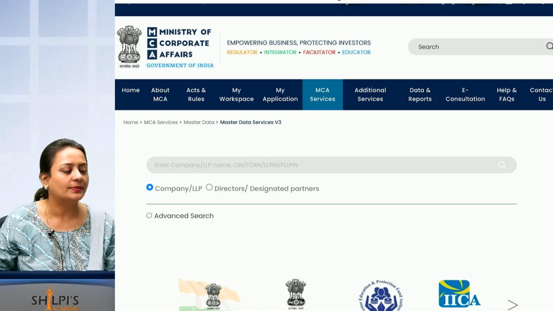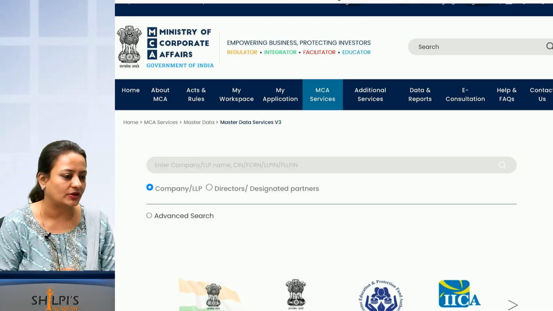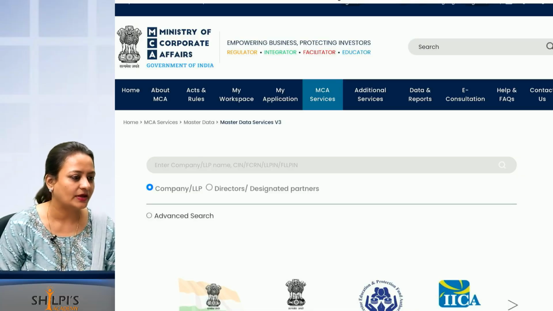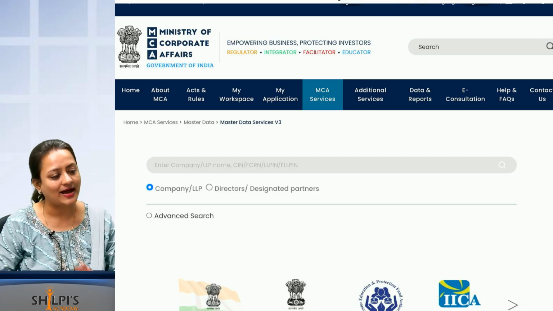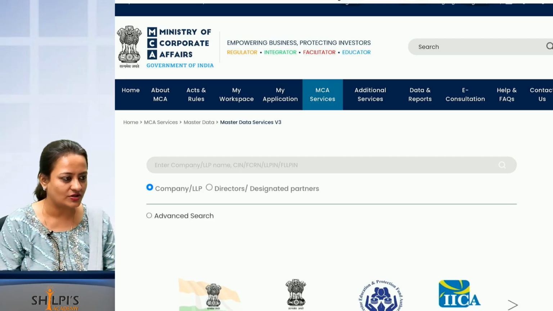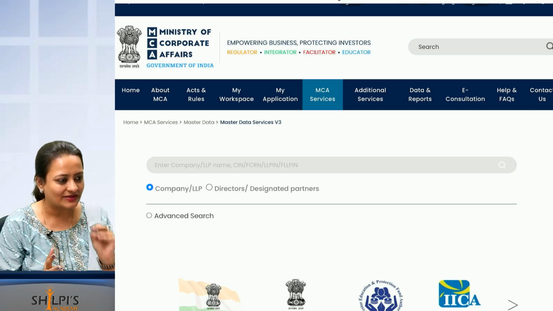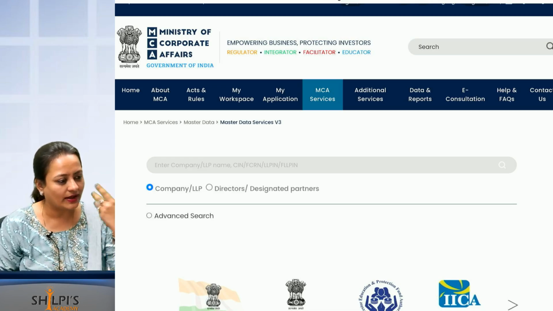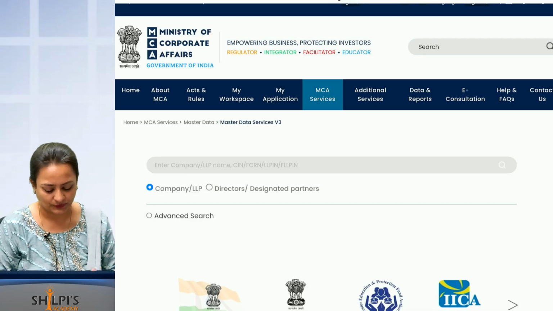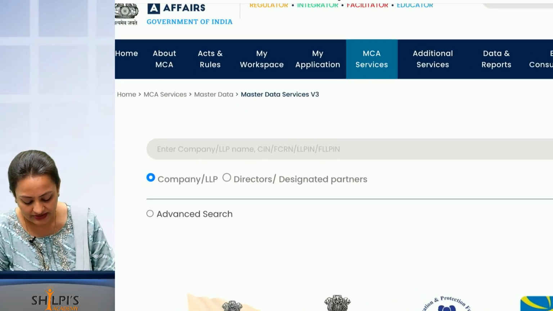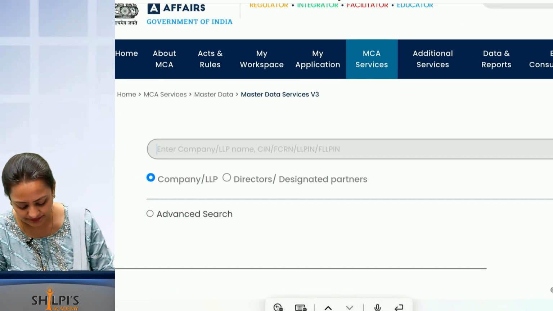All the information of every company is available on the MCA website, right? And the public can access certain information free of cost. For certain information you have to pay a small amount of fees, log in and then access that information. Okay. So which company's master data would you like to see?